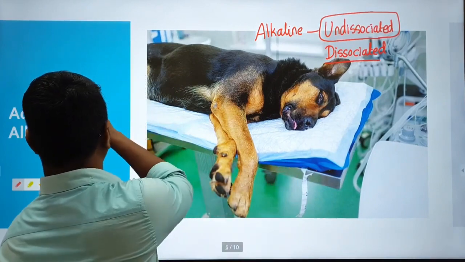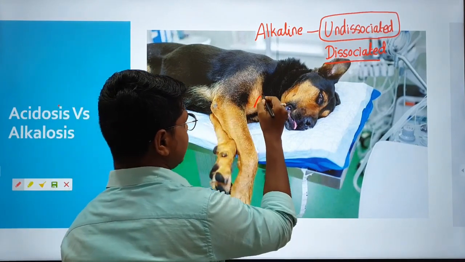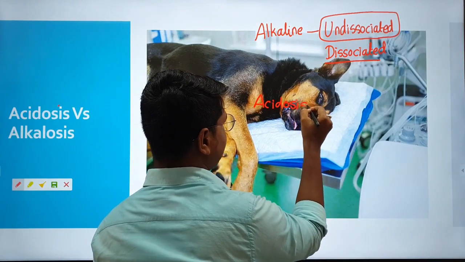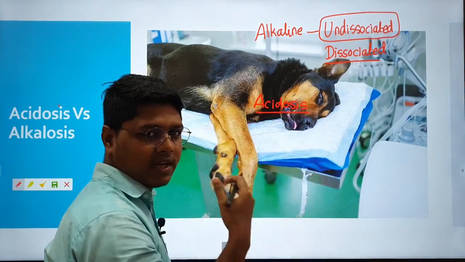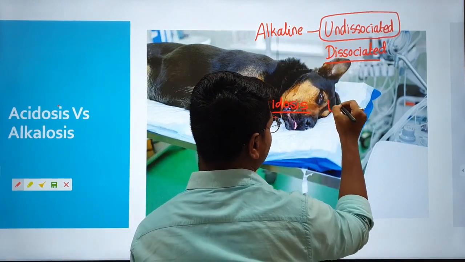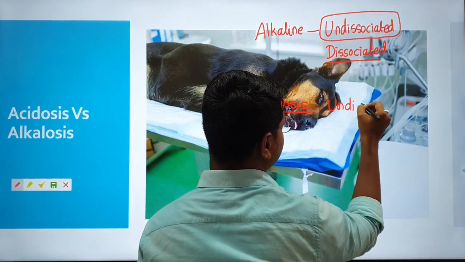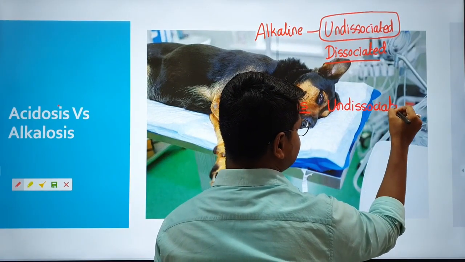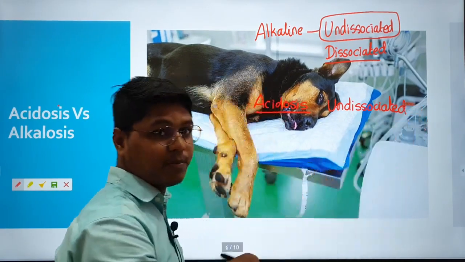So if the dog has acidosis, or under any acidic condition, the barbiturates will have more undissociated form. So the anesthesia plane will be deeper.